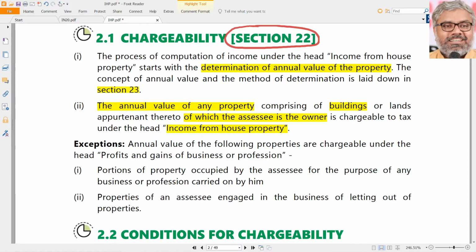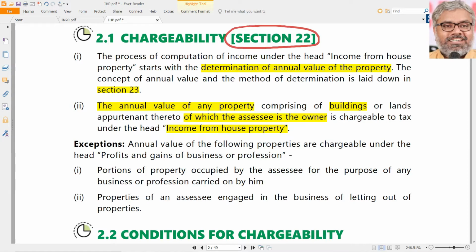So what is property here is buildings or land appertaining thereto. And what is taxable is the annual value of such property comprising of buildings or land appertaining thereto. And the condition here to be taxed is the SSC should be owner of that property, naturally. Then only it will be chargeable in the hands of the SSC, right? Whoever is the owner of the property, he becomes the SSC.